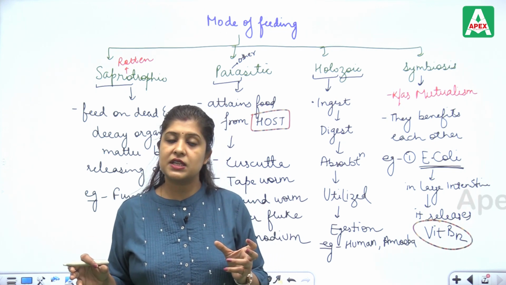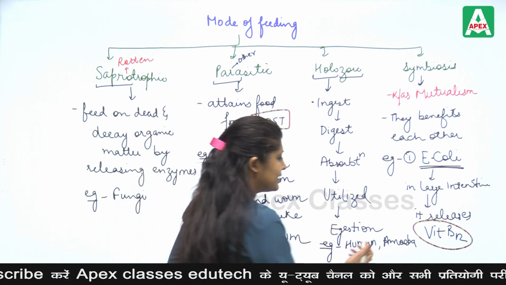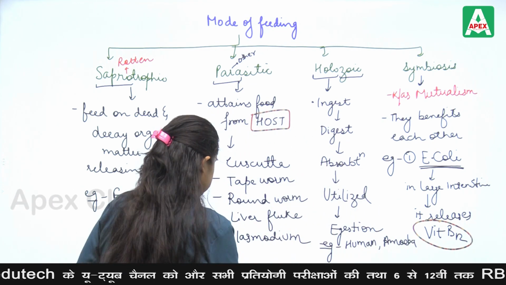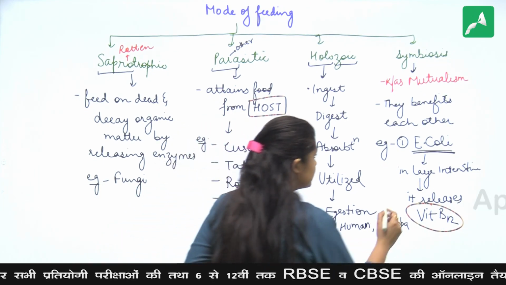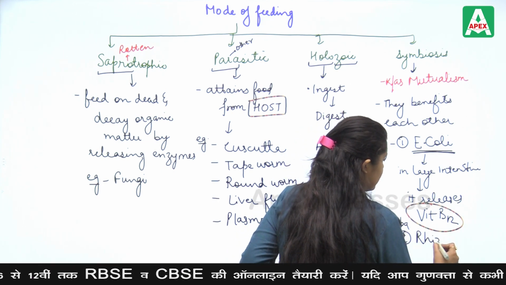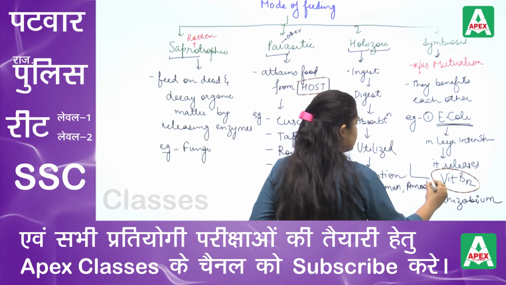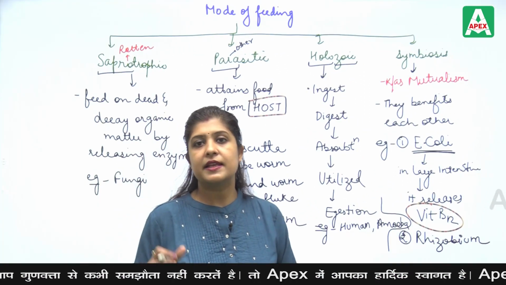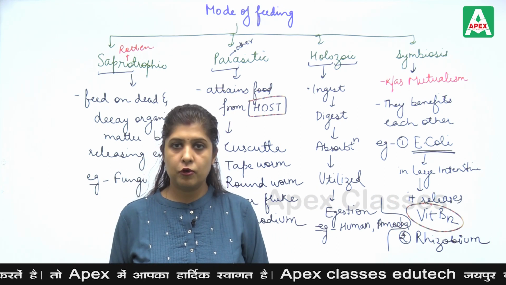It will help in nitrogen fixation, and in return it will get the food from the plant.